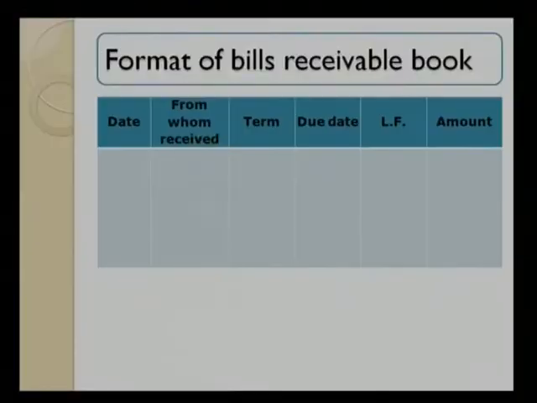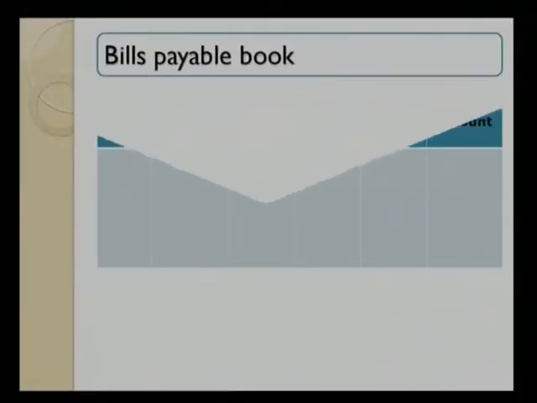So we are supposed to understand that credit sales and bills receivable should go on and on. That means I should keep a watch on which bill is matured after three days. From the bill book I can come to know. In the same way, in reverse, we are supposed to take the bills payable book into account also. The bills payable book gives you information about how much bills payable amount is standing in your account.